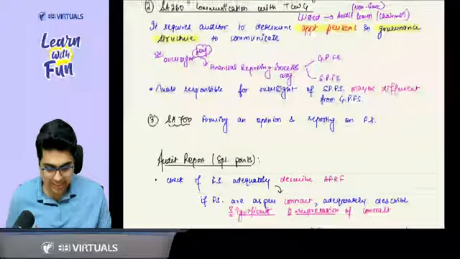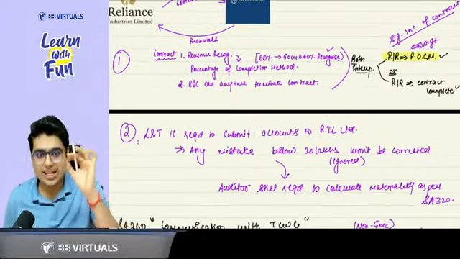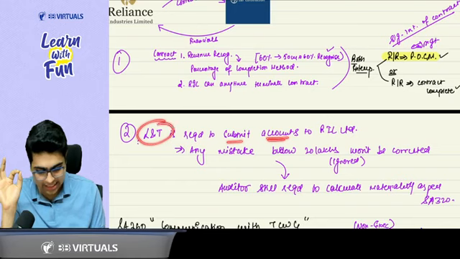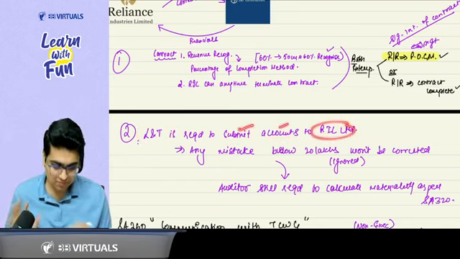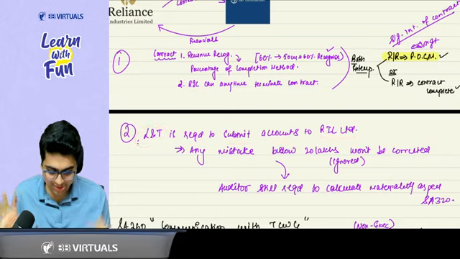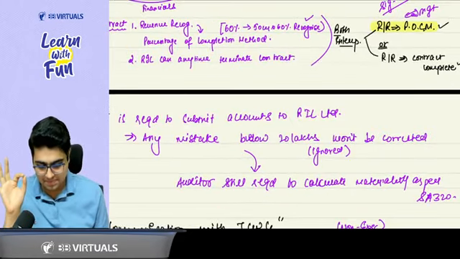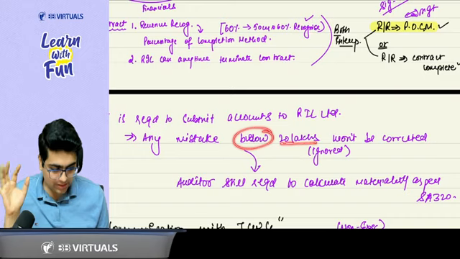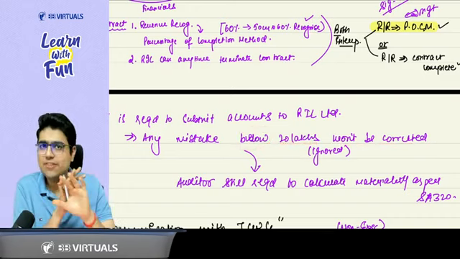Now, sir, what is the second part of this game? See the second part of the contract. Here it is written that whatever accounts will be submitted by the L&T to Reliance, Reliance is required to submit the accounts to L&T is required to submit the accounts to Reliance. Okay, sir. And they have written it in the contract that any mistake below 20 lakh rupees will not be corrected. So if in the accounts there is any mistake below 20 lakh, it will not be corrected.